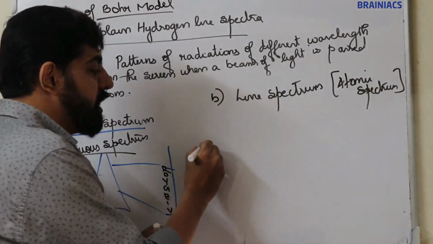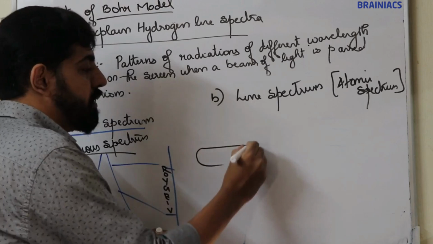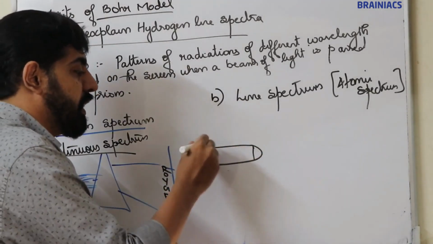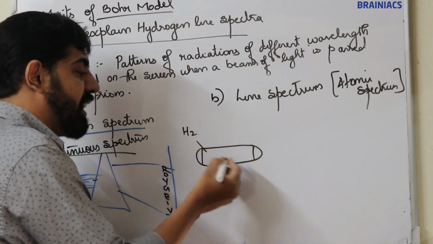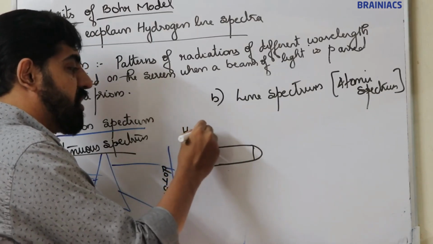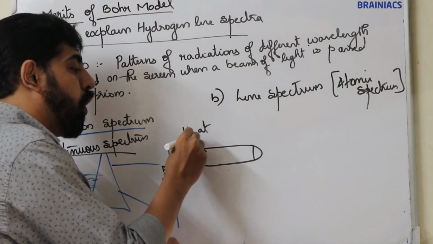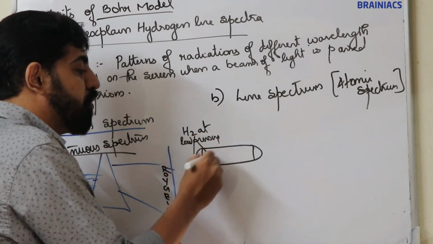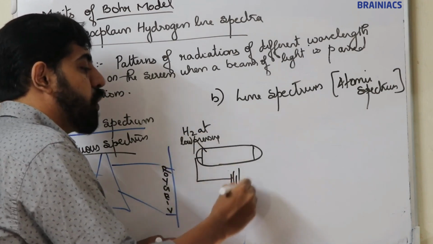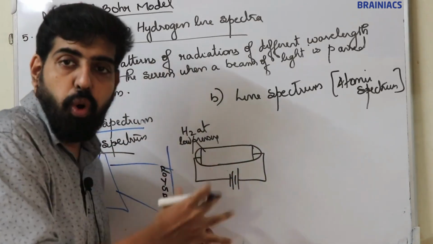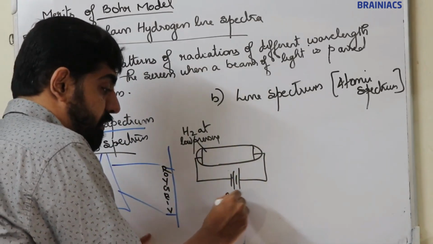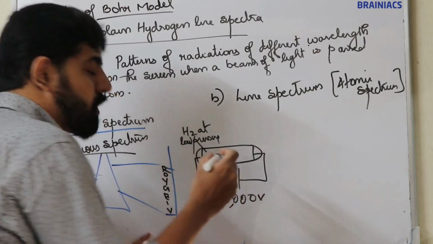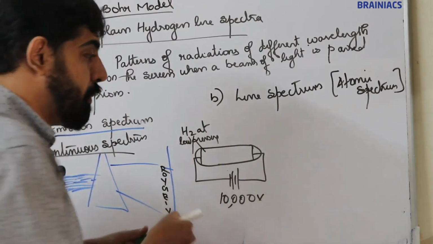Now consider a discharge tube filled with hydrogen gas at low pressure. A very high voltage, nearly 10,000 volt, is applied across the electrodes, and light will be emitted.